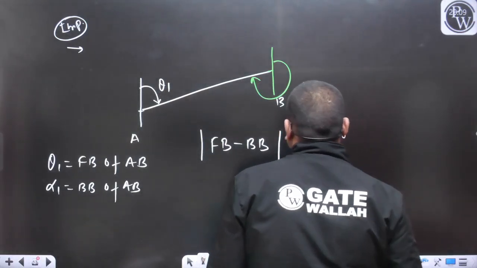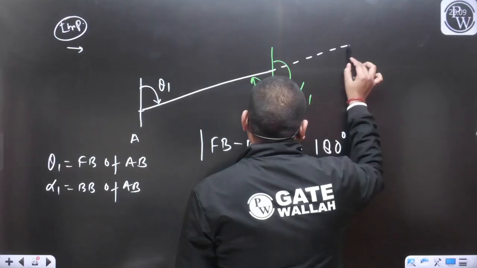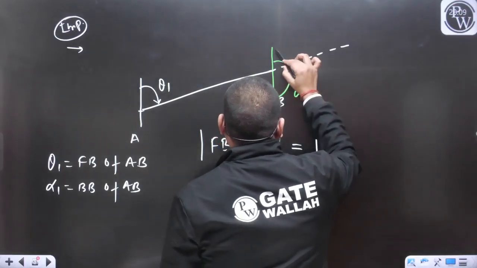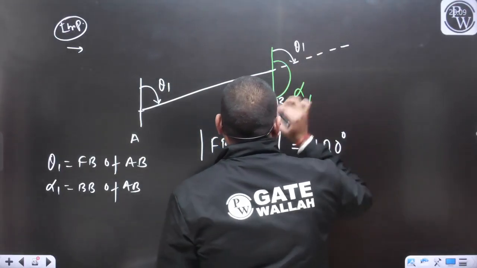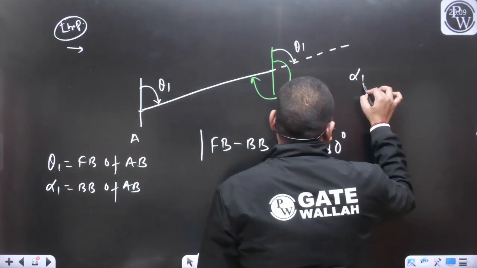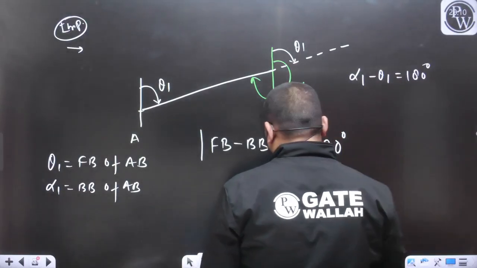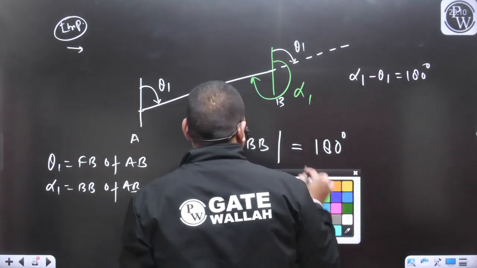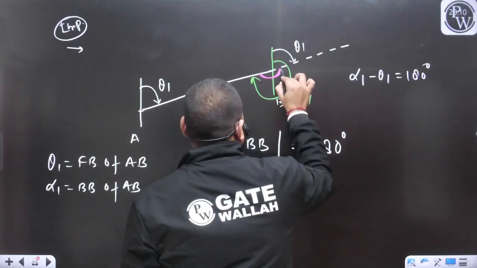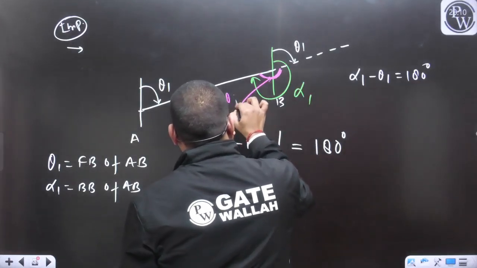For example, if we are extending this line, if this angle is theta 1, this angle will also be equal to theta 1. Yes or no? And I can write alpha 1 minus theta 1 is going to be 180 degree. This angle is going to be 180 degree, and this is nothing but alpha 1 minus theta 1.